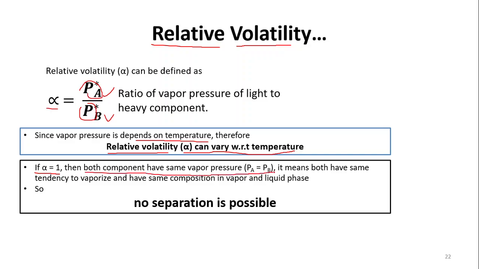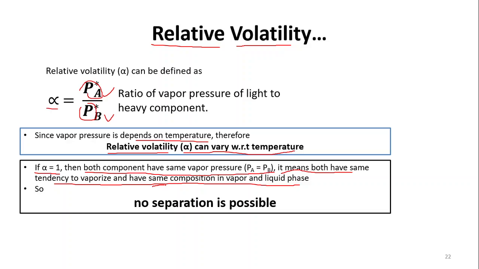What it means is that both components A and B have the same tendency to vaporize into the vapor phase, so the composition of A and B in the vapor and liquid phase will be the same. If 20% of A vaporizes into the vapor phase, B will also vaporize 20%. So both will be 20% and 20% from the liquid.